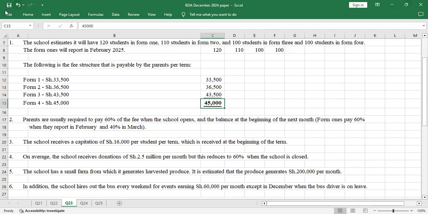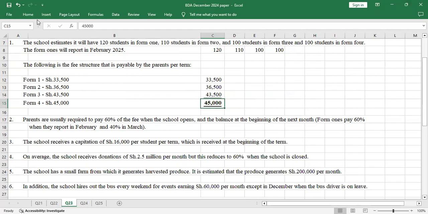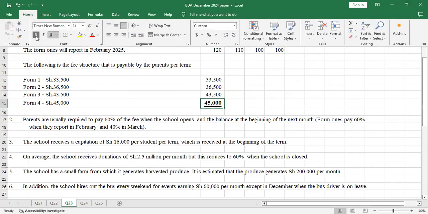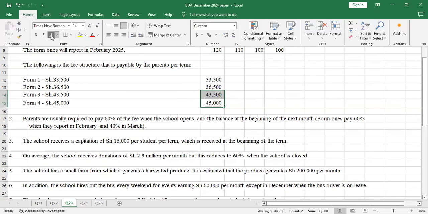Let me undo that bold. Sorry. Under this underline.